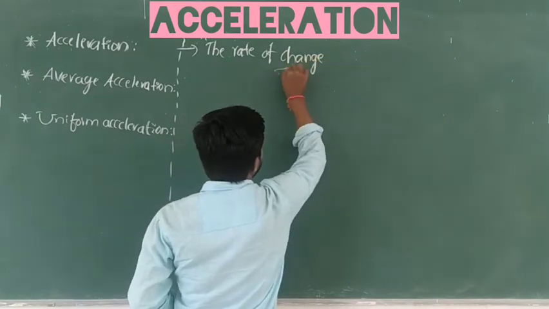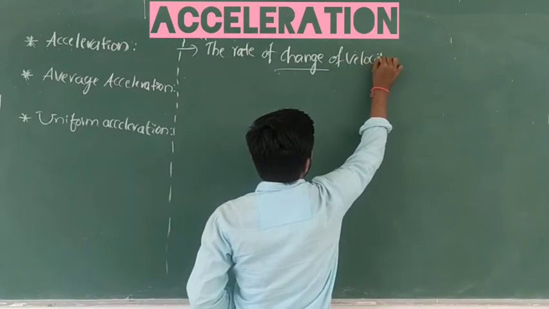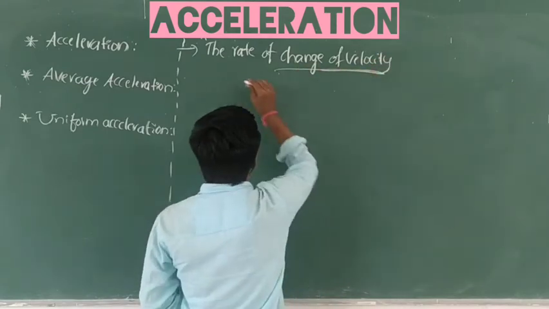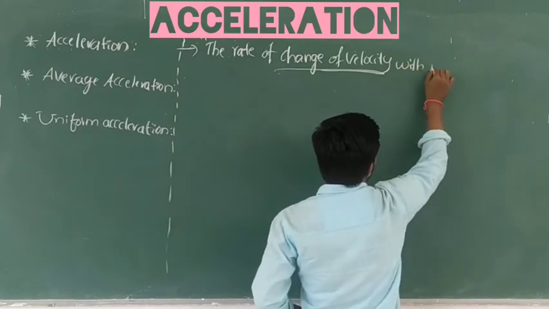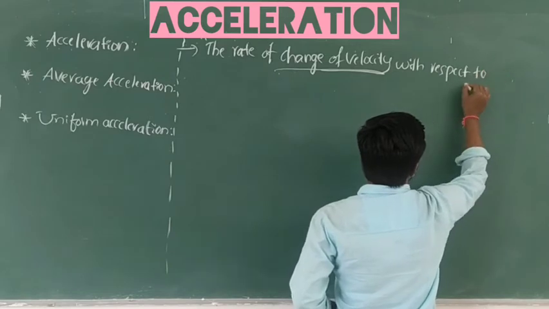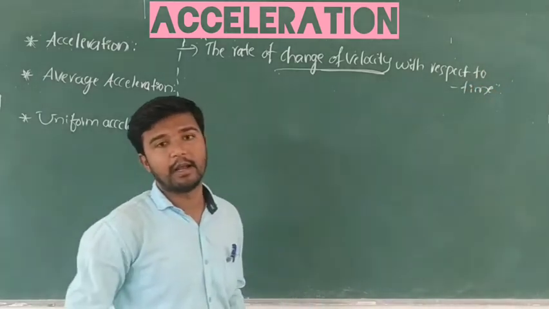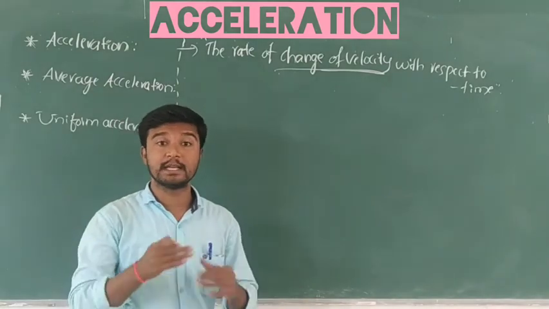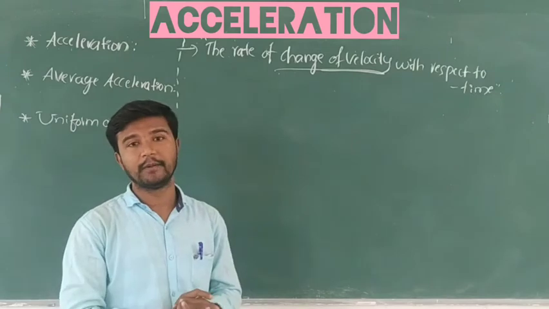This is the main thing. Rate of change of velocity with respect to time interval is called the acceleration of a body.